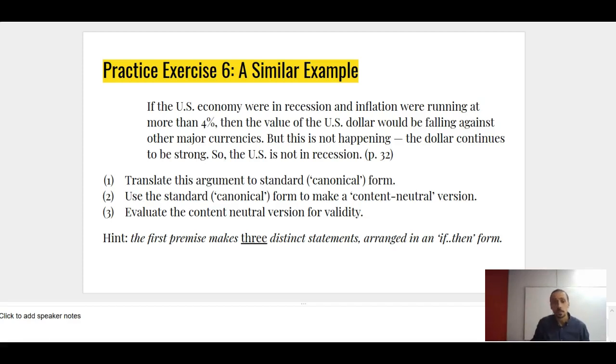Is there a conclusion indicator? The answer is yes. The "so" at the end there. Conclusion: so the U.S. is not in a recession. The premises are the first 2 statements. So let's translate these, put them in content-neutral form, and see if we can evaluate the validity of the argument. Now again, this argument is logically invalid, and the reason is actually kind of interesting.